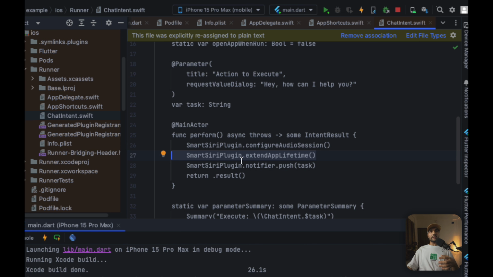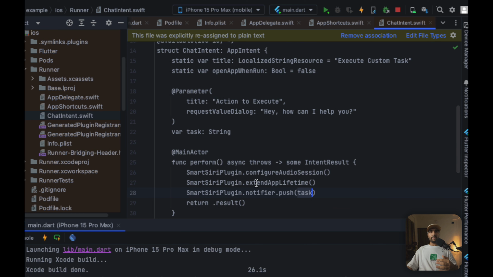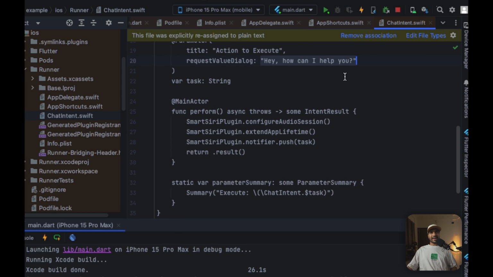Whatever message or task we get from our app intent, we are pushing that to our notifier so that it further pushes it back to our Dart, and we can handle and return a response accordingly, right? It requires a parameter task, and the request value dialog, basically, hey, how can I help you, is what the agent asks us, as you saw in the demo as well. So that is the chat intent that we've added over here.